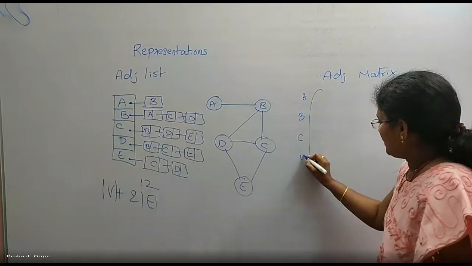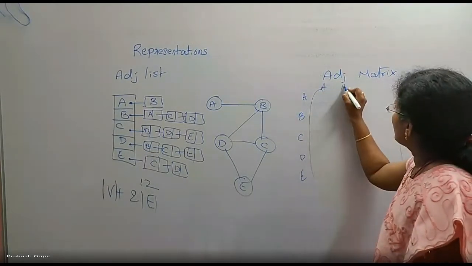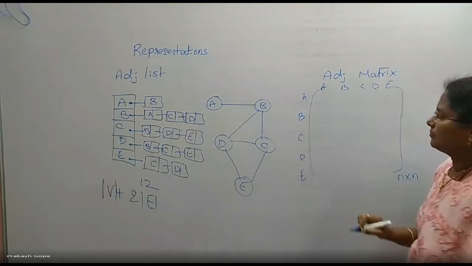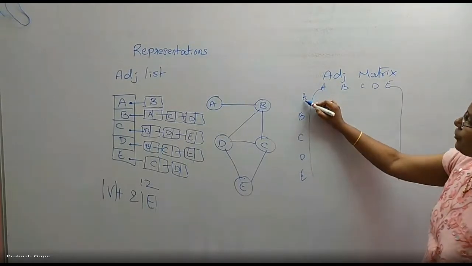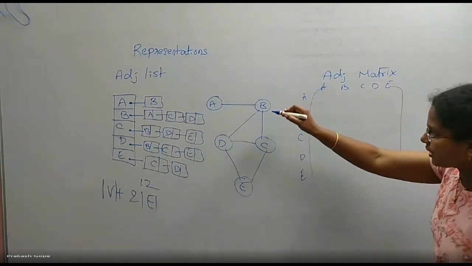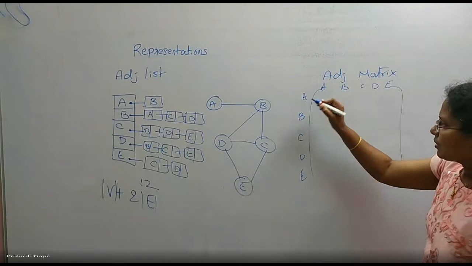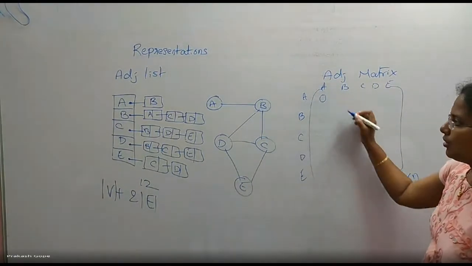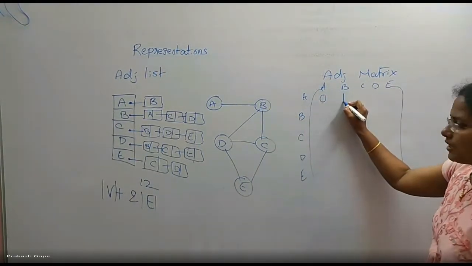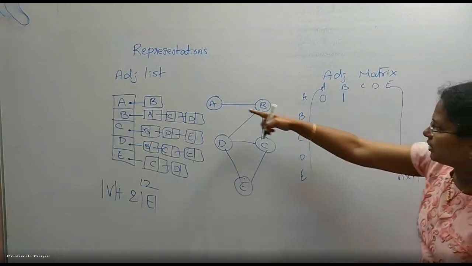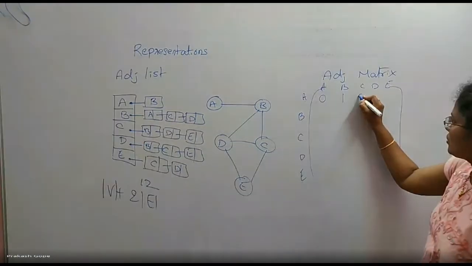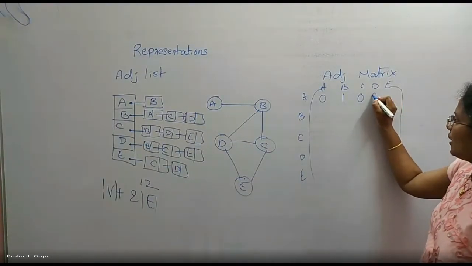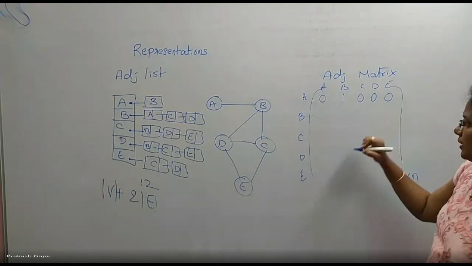A, B, C, D, E, A, B, C, D, E. If there is an edge from A to A, which means if there is a self loop, I will say 1. There is no self loop, so 0. A to B, yes, there is an edge, that's why 1. A to C, there is no direct edge, so 0. A to D, no direct edge. A to E, no direct edge.